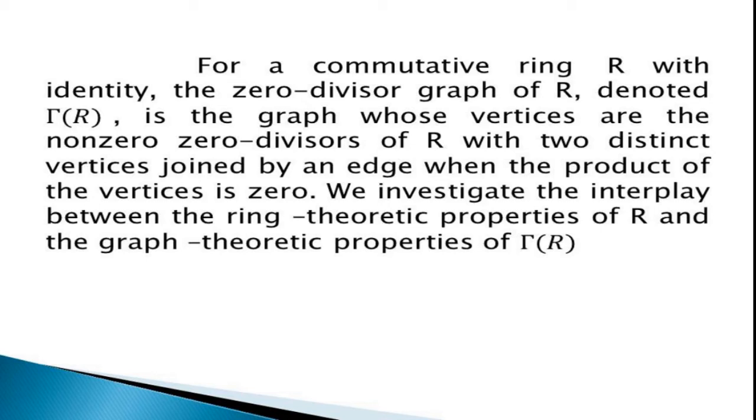Let R be a commutative ring with identity. The zero divisor graph of R, denoted Γ(R), is the graph whose vertices are the non-zero zero divisors of R, with two distinct vertices joined by an edge when the product of the vertices is zero. We investigate the interplay between ring theoretic properties of R and the graph theoretic properties of Γ(R).